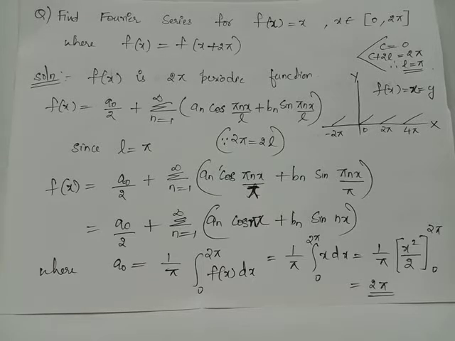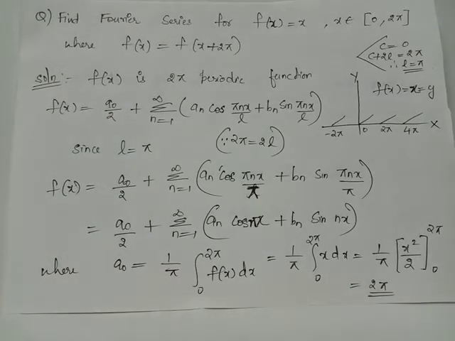For the general interval x belongs to c, c plus 2l, we have Fourier series expansion for periodic function f of x given by f of x equals a naught by 2 plus summation n ranges from 1 to infinity a n cos pi n x by l plus b n sin pi n x by l.